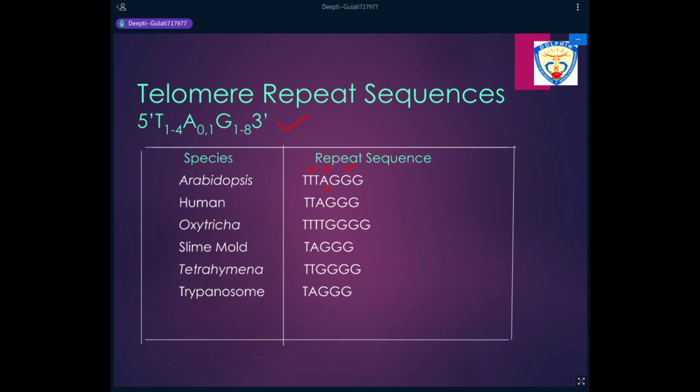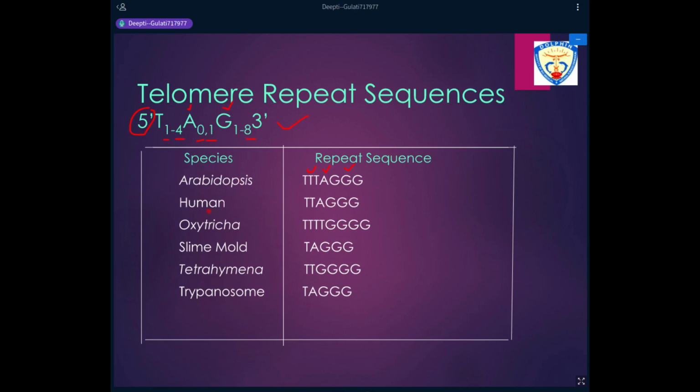and guanine bases. So the repeat sequence, which has been studied till date in the different organisms, has been starting from thymine at the 5' end. There can be one thymine, there can be two thymines, there can be three thymines, or there can be four thymines. Followed by adenine, which might be present or it might not be present. So there can be one adenine base, or the adenine might be totally absent. Followed by a guanine, which can range from one guanine base to 8 guanine bases.